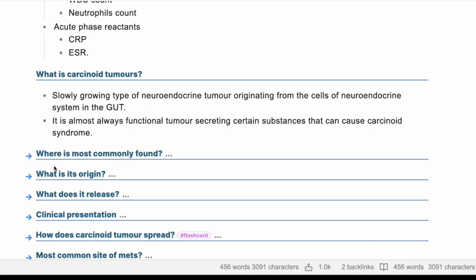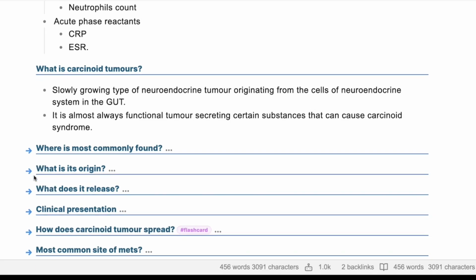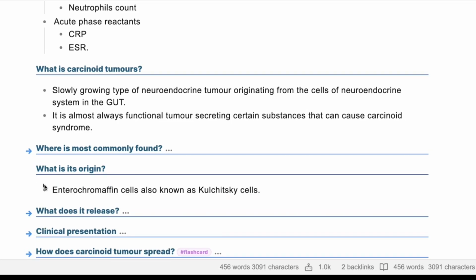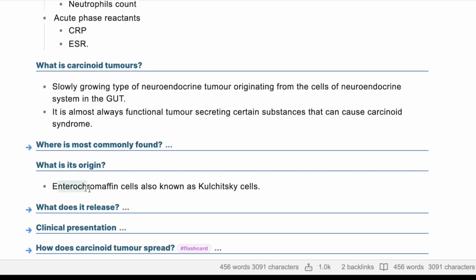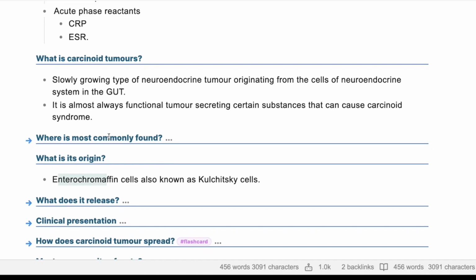What is the cell of origin for them? The functional cell of origin, serotonin producing cells. So it's enterochromaffin cells, which are called Kulchitsky cells. Okay. Where is it most commonly found?